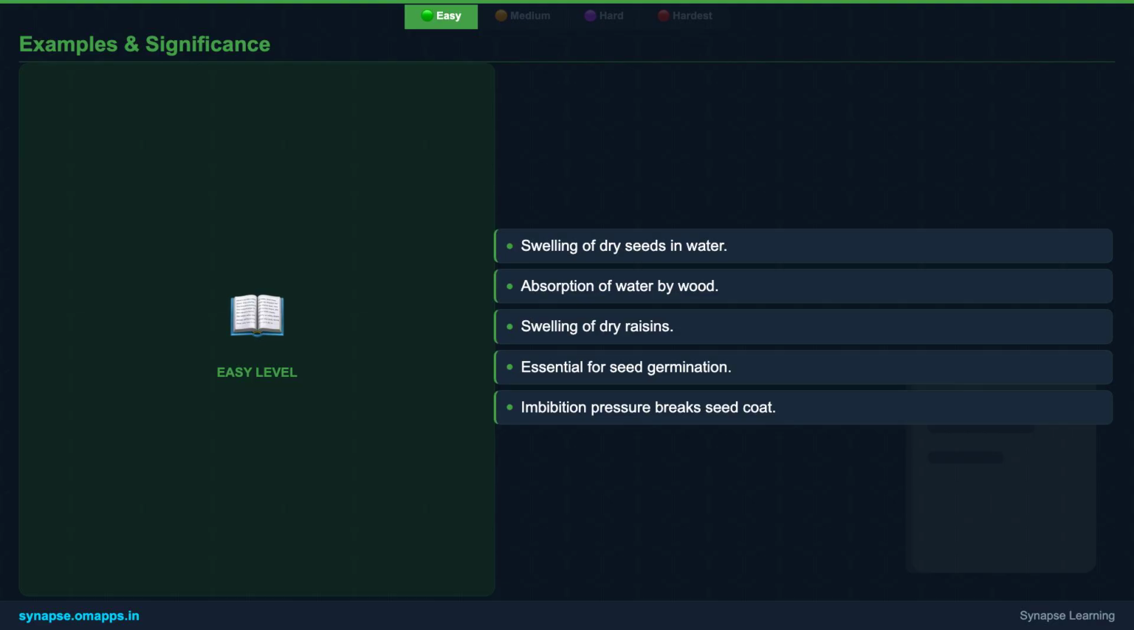For instance, imbibition is absolutely essential for seed germination. The absorption of water by the dry seed causes it to swell, generating pressure that helps break the tough seed coat. This allows the tiny embryo inside to start growing and activate the enzymes needed for its development.